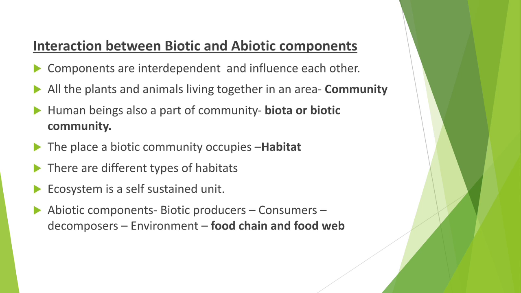So each component is interdependent and influences the others. It may be for water, energy, food, oxygen, shelter, etc.